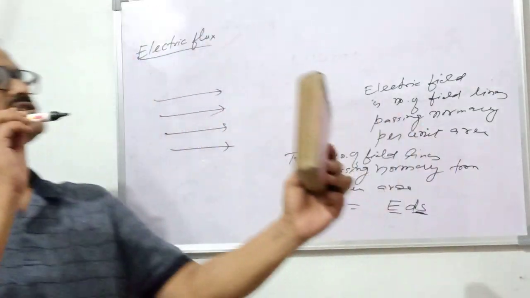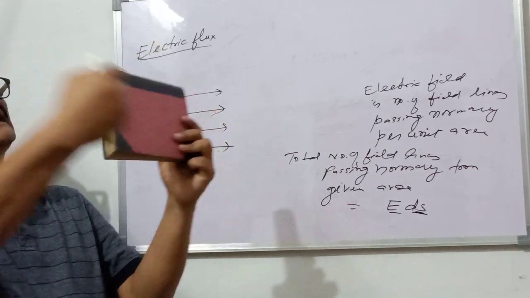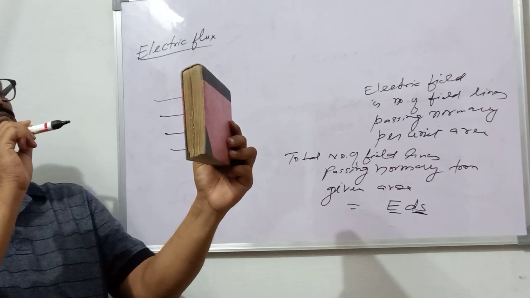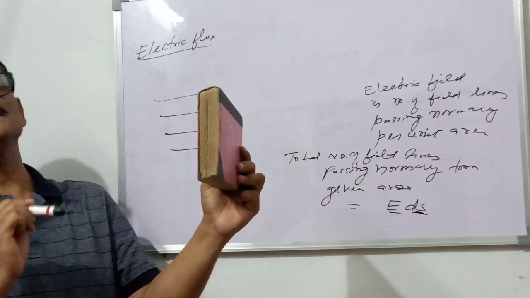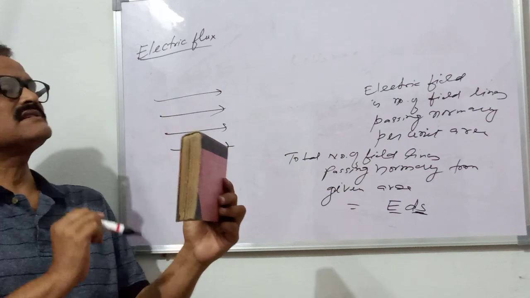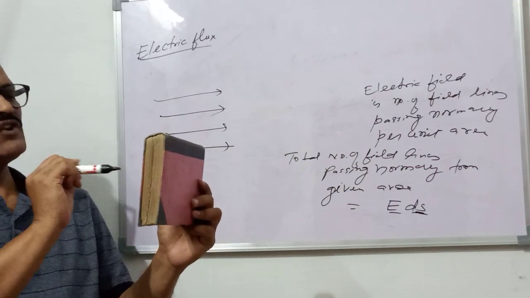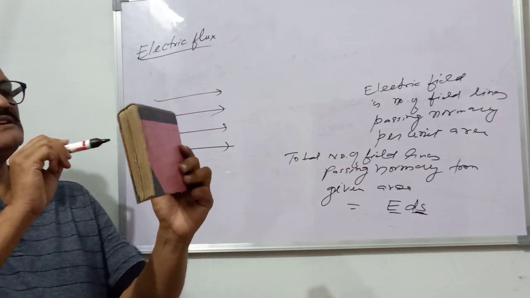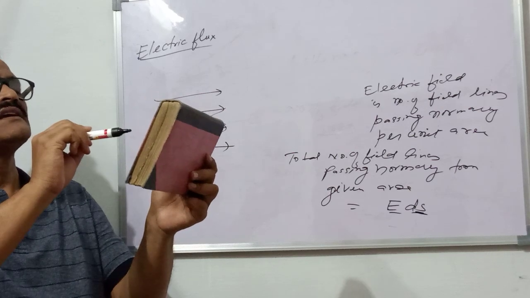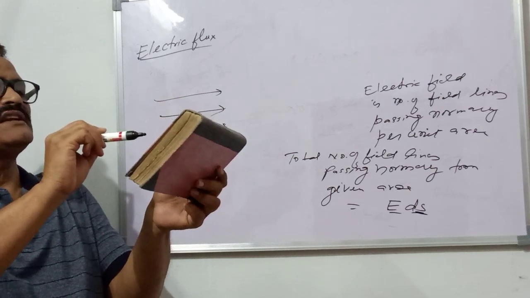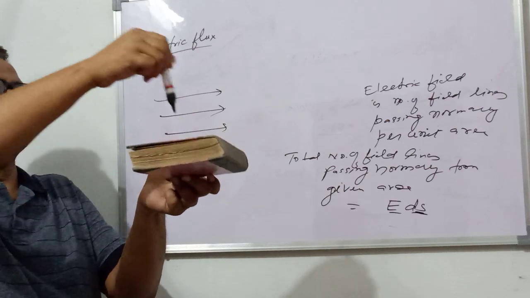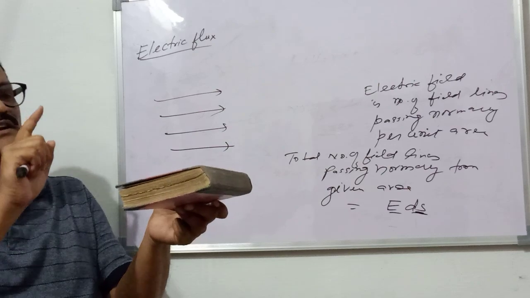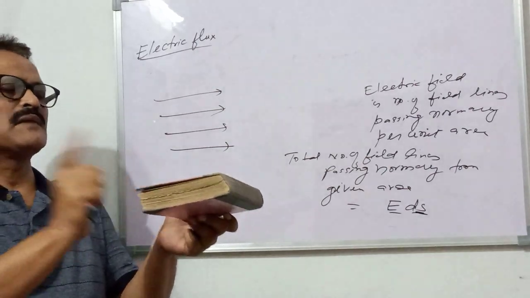Suppose this is the direction of field lines and this is the area vector. When the directions of the electric field and area vector are the same, the number of field lines passing through the area is maximum, and as we tilt this area by an angle, the number of field lines will decrease, and when the area vector is perpendicular to the electric field, the total field lines passing through this area becomes 0.